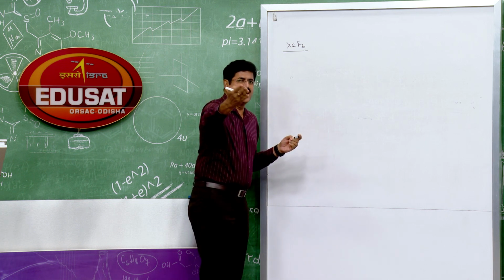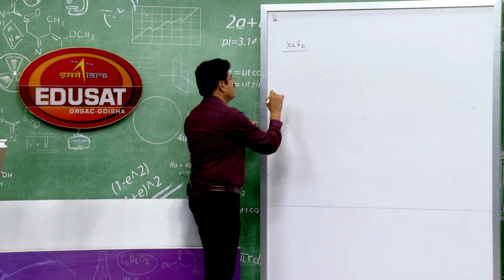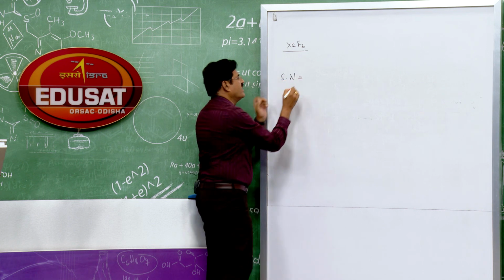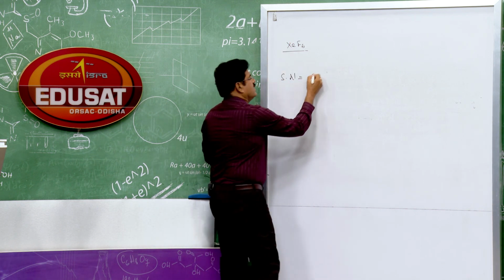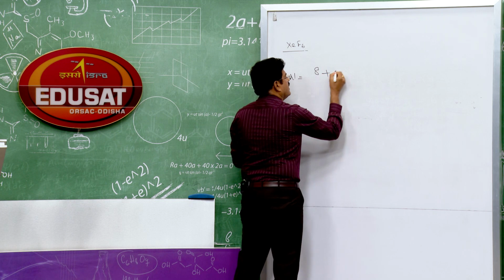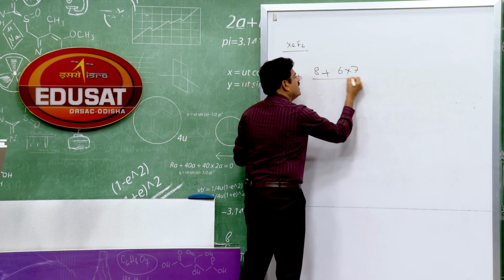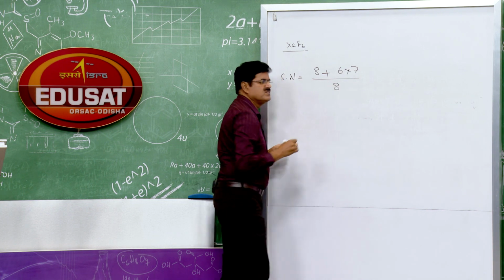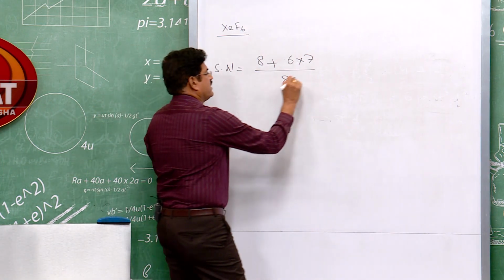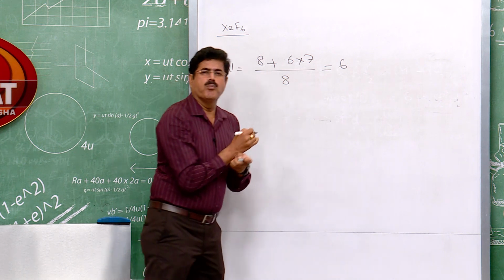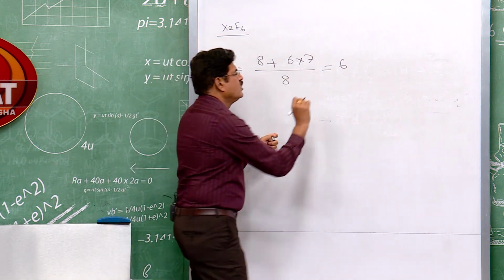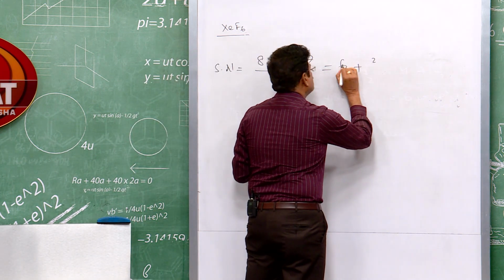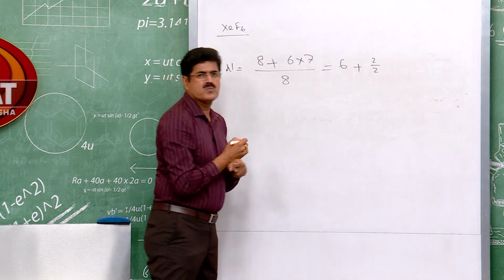Now you have the knowledge to calculate the steric number. First, how many electrons are available in the valence shell? 8 plus 6 into 7, so 42 plus 8, it is 50, divided by 8. So what is that? 6 bond pairs, Q plus R by 2, and lone pair, so it is 2 by 2.